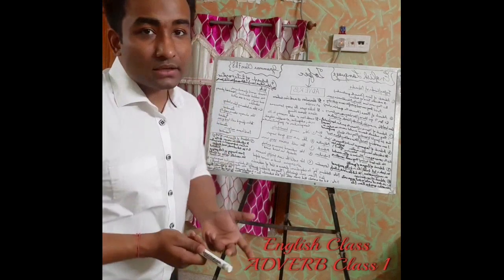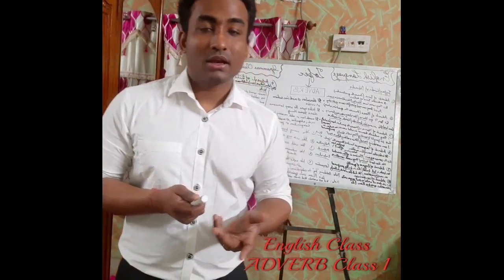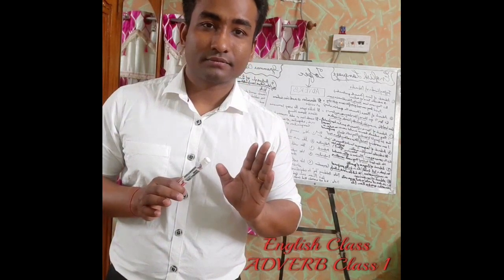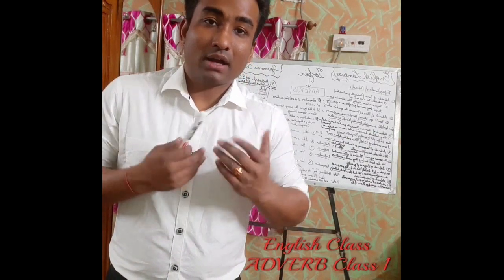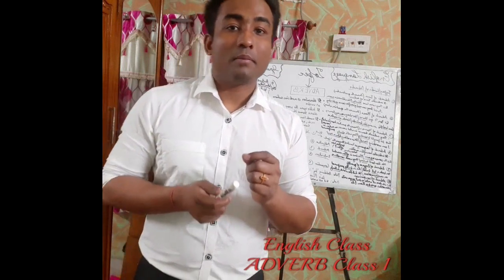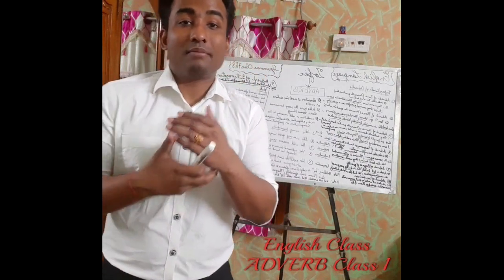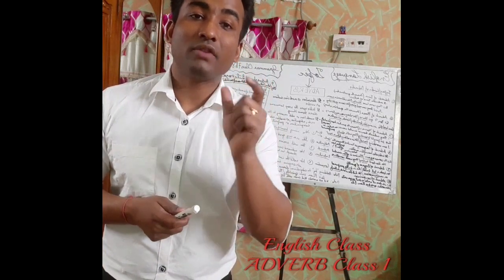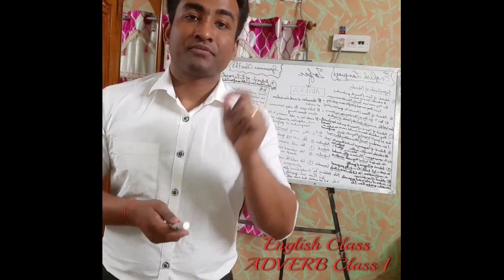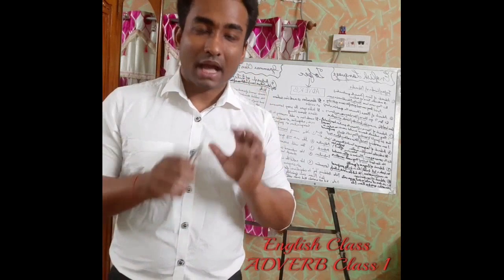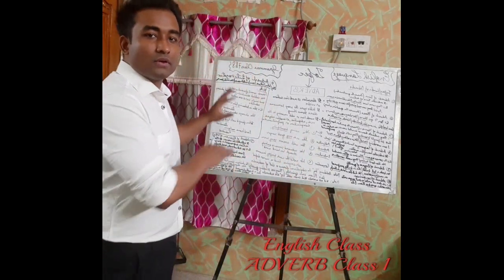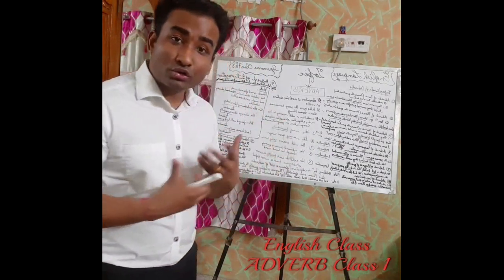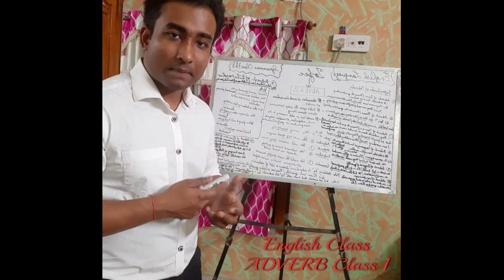I will come next year. Again, one more adverbial phrase. I can say, I will come tomorrow. So this tomorrow is an adverb. When will you come? I will come tomorrow. So this tomorrow is an adverb. But when we are saying I will come next year, this next year is obviously an adverb, but it's called an adverbial phrase or adverbial because it is more than one word. Am I clear, guys? This is a bit of an advanced and updated study which I want you to learn so that you should know the thing.